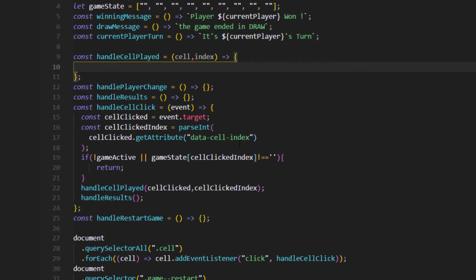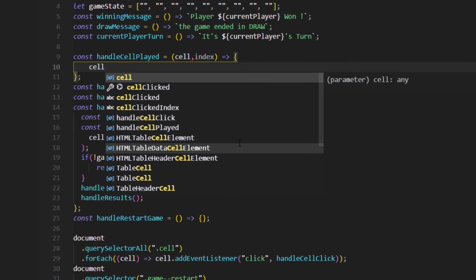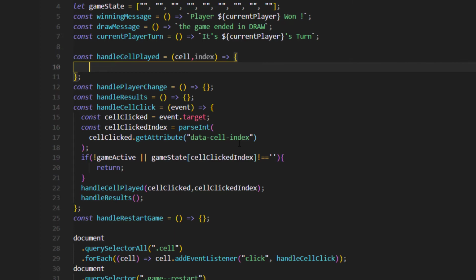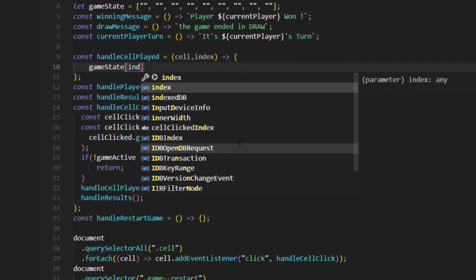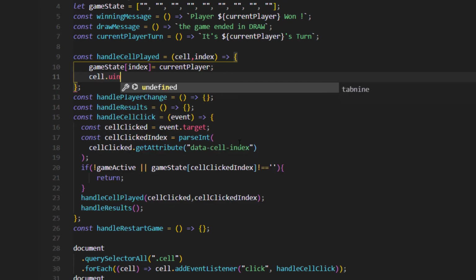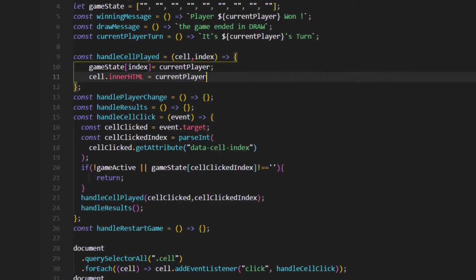The first thing is game state index, gonna be filled in with the current player, and the cell dot inner HTML gonna be filled in with the current player, of course.